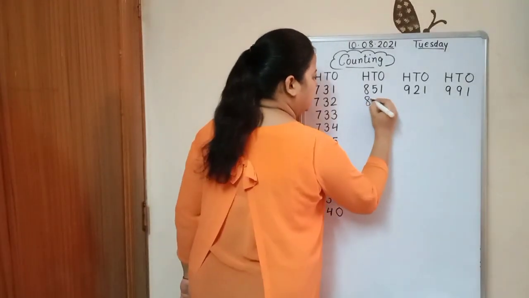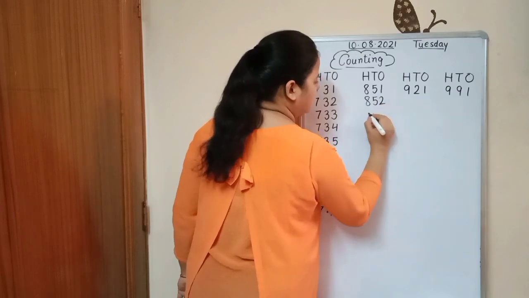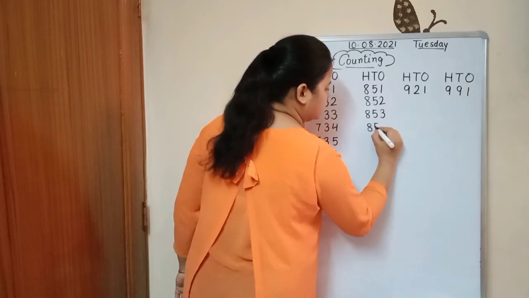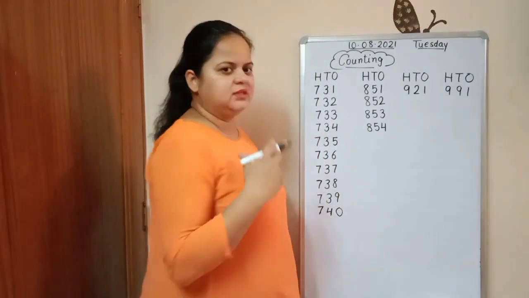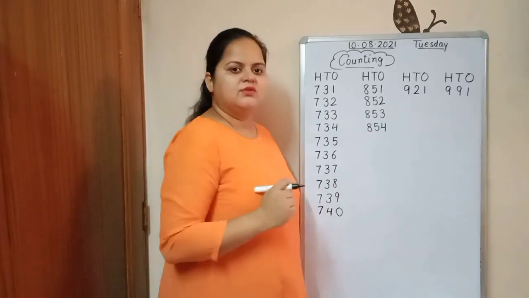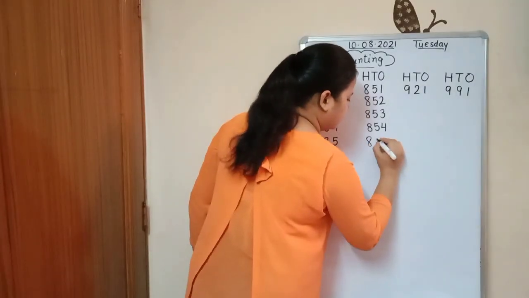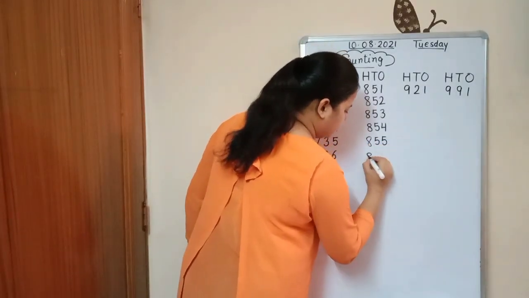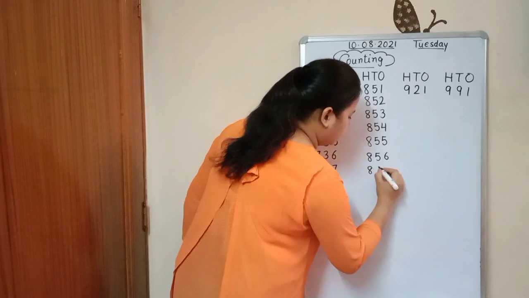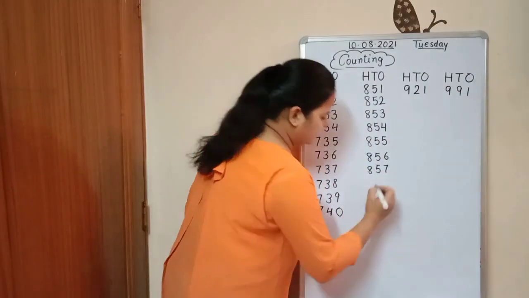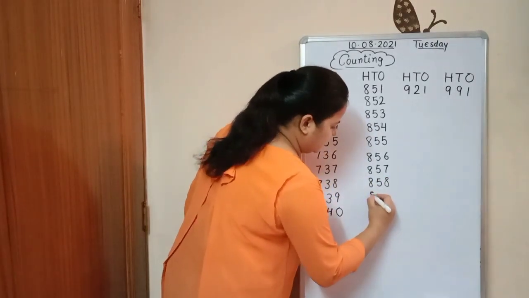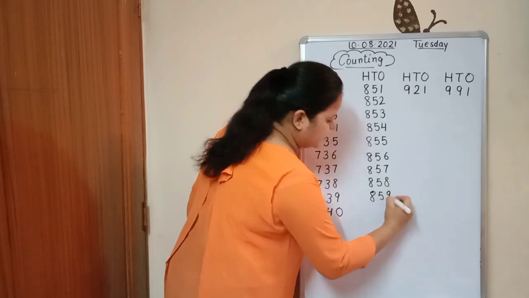851, 852, 853, 854. Speak the counting and write down in your notebooks. 855, 856, 857, 858, 859.